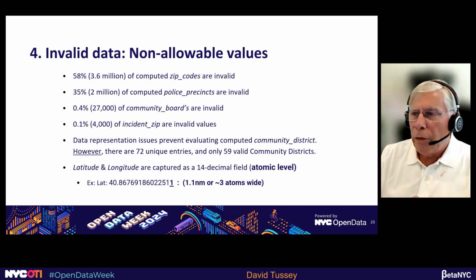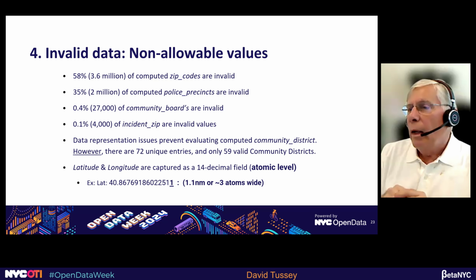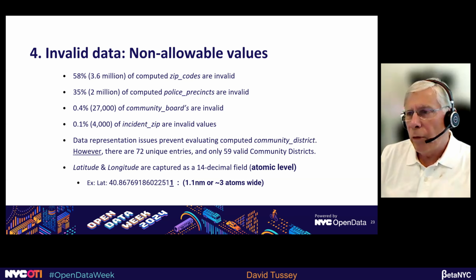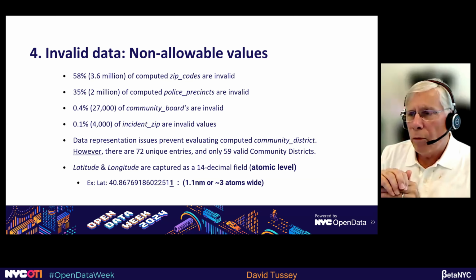The other column, police precinct, singular, is almost completely valid. A small percentage, but still 27,000, of the community boards are invalid. And even the high quality field called incident zip still has about 4,000 invalid values. We check this against the actual USPS data set. There's over 44,000 valid zip codes in the United States.